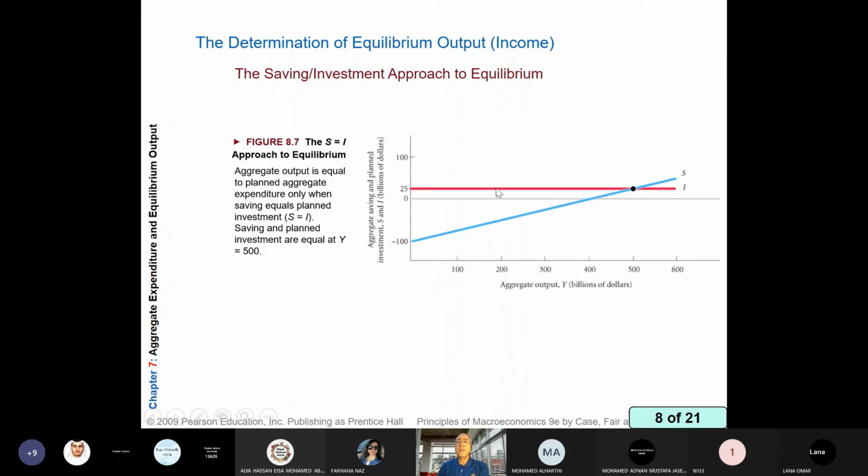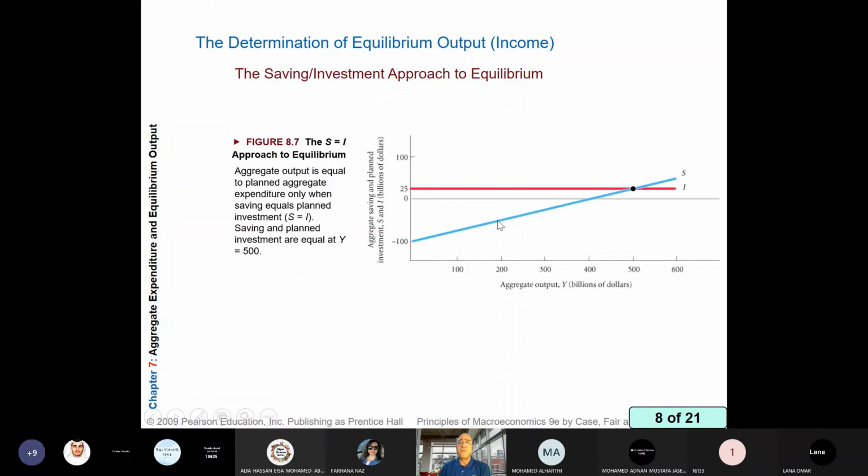Injections stimulate the market, and leakage is part of our income that doesn't go directly to purchase goods and services. This is saving. So what will happen since demand is higher than supply?